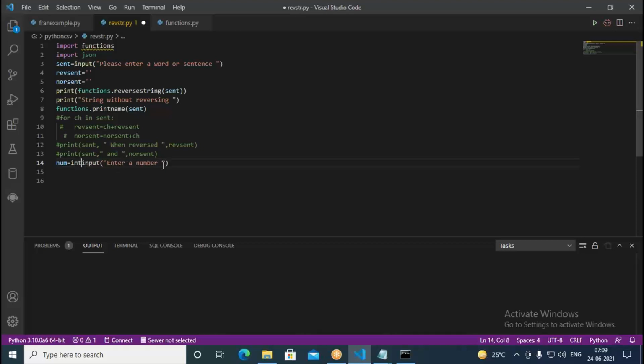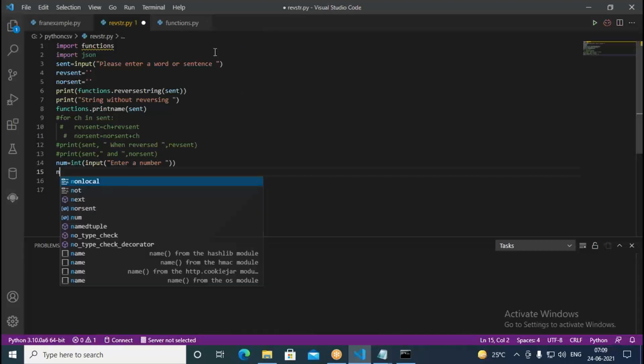But you go with int, then brackets like this, then a number you need to input. Next, we need to convert it into words and show the number in words.